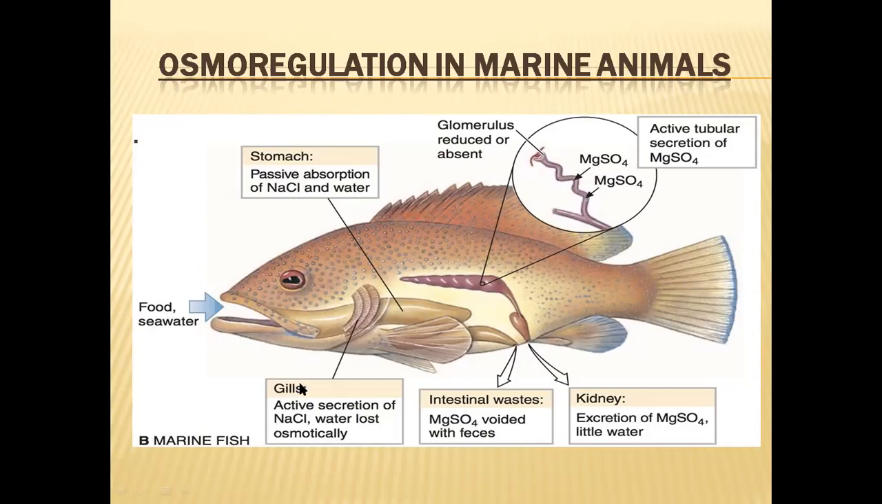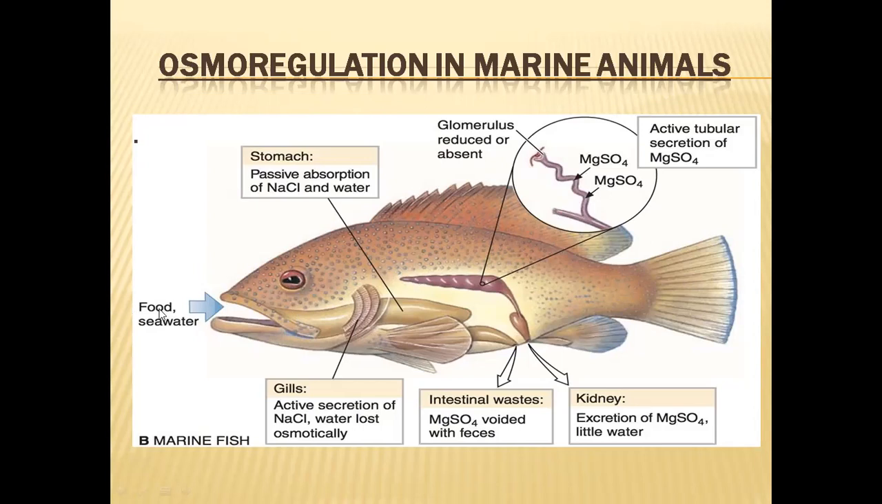And here the gills have chloride cells. These chloride cells will be excreting sodium chloride and other minerals, excess salts, through these chloride cells. And what is the problem? Through the total body surface and through the gills, water will be going out of the body. So to compensate for the lost water, they are drinking a lot of water. Through the drinking water, they will be gaining the lost water.